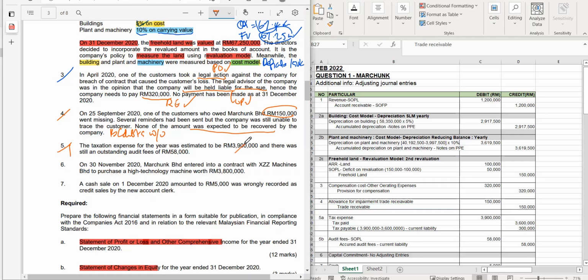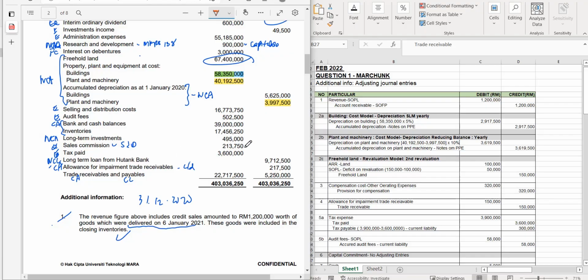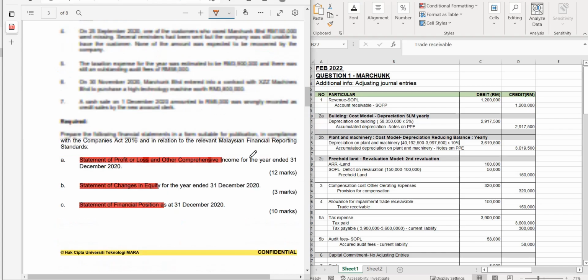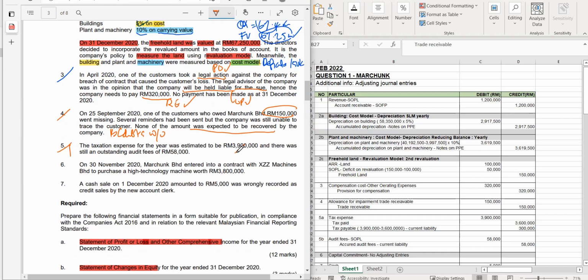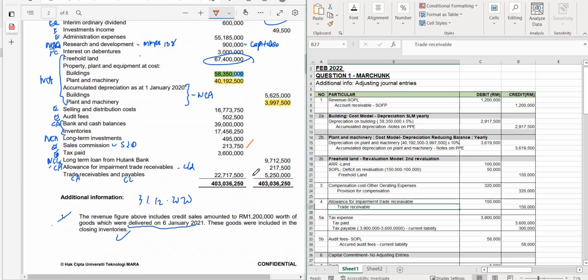Number 5 is on tax expense. So that was 3.9. Compare that with the tax paid, which is 213,750, and the taxation was 3.9 million. So you can see that you have paid here the tax paid. Let me check the tax paid. How much was it? Oh, sorry. Tax paid was 3.6 million.